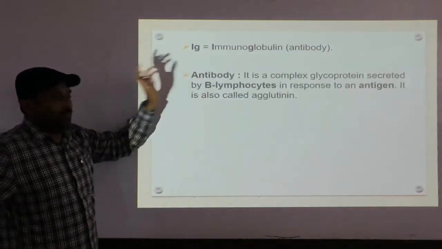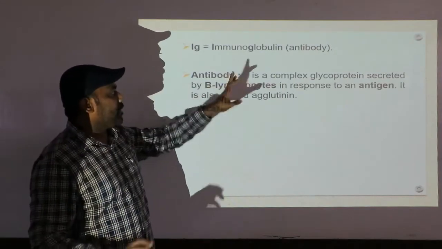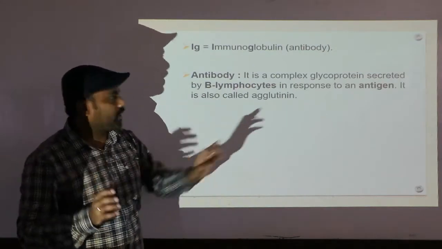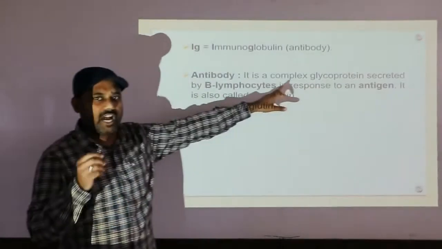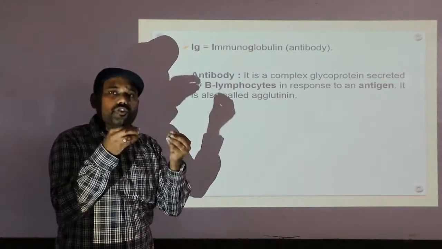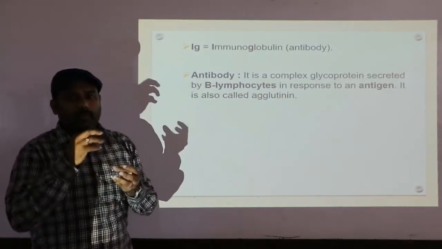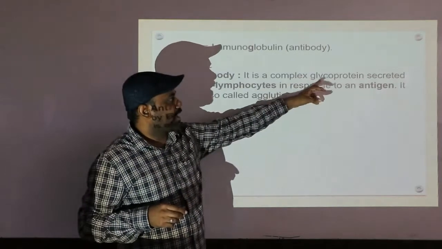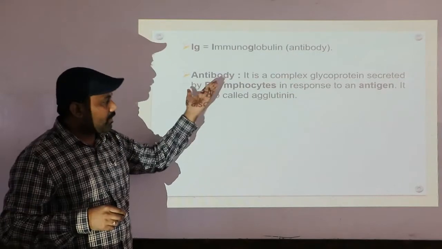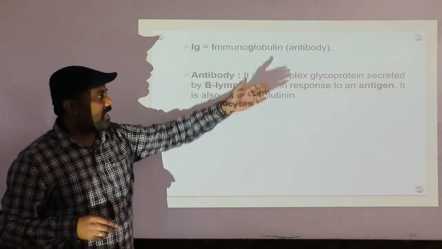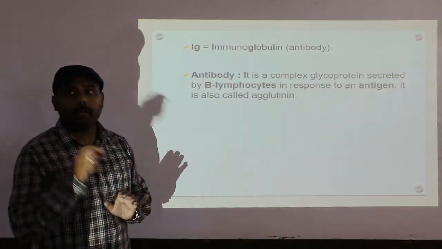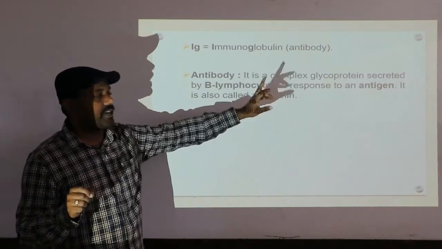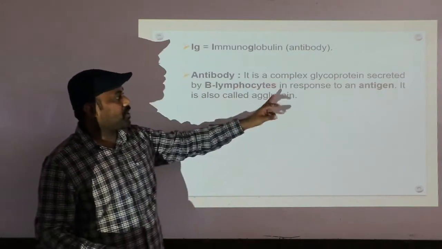Next, antibody. What is meant by antibody? An antibody is a complex glycoprotein. The word glyco refers to carbohydrate, so it is a carbohydrate protein. It is a conjugated protein, meaning a protein part combined with a non-protein part, simply called a glycoprotein. So antibodies are made of glycoproteins and are secreted by the B lymphocytes in response to an antigen. Very important: in response to an antigen.